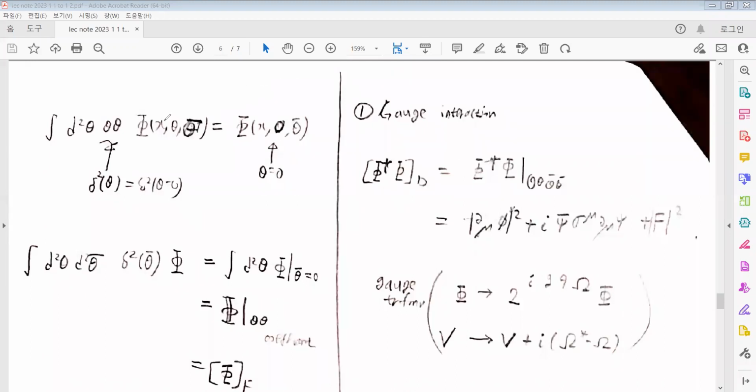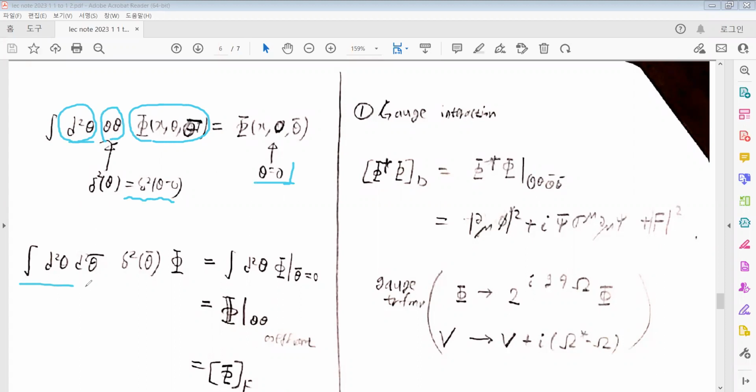Similarly, we can define the F term. First of all, there are some identities for integrations of chiral superfields over d²θ with the quadratic form, which becomes the delta function, so that θ equals zero, the Grassmann numbers for θ equal to zero.